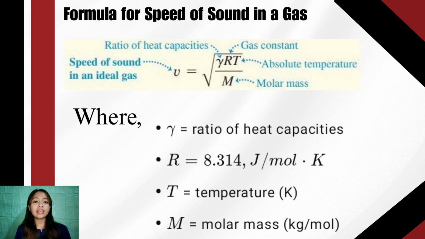A fun example of this is helium. In helium, the speed of sound is about 1,000 meters per second, almost 3 times faster than in air. Because of that, sound moves faster. So your voice sounds squeaky when you inhale helium, but it doesn't actually change your vocal cords. Instead, it changes how sound waves resonate in your vocal tract, producing that funny effect.